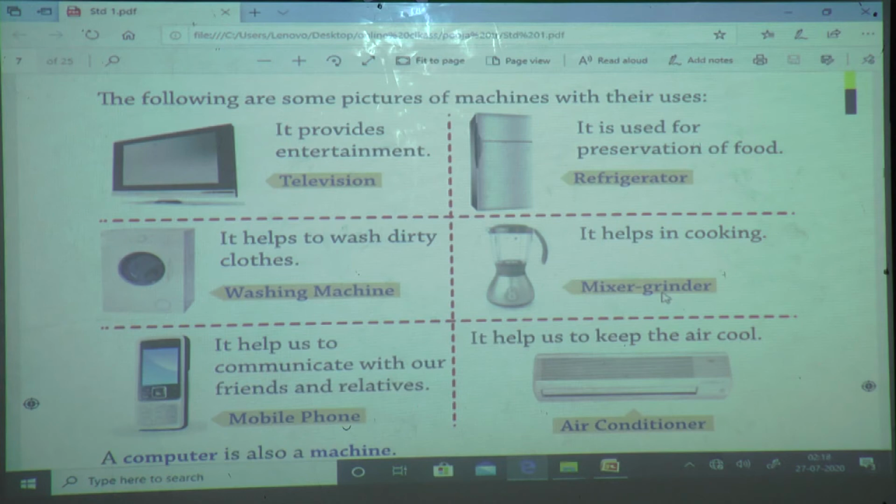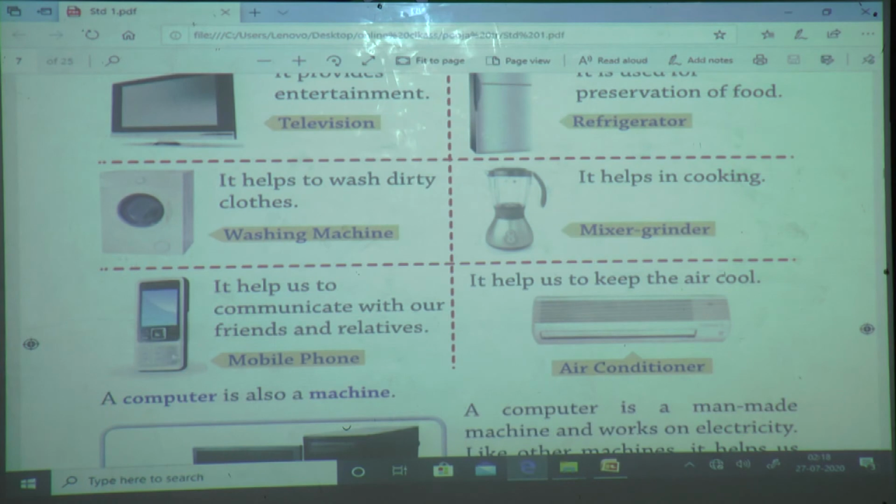Mixer grinder. What is the use of the mixer grinder? For cutting. If you want to make a juice, then also we use this mixer grinder. It helps in cooking. Mixer grinder helps in cooking.